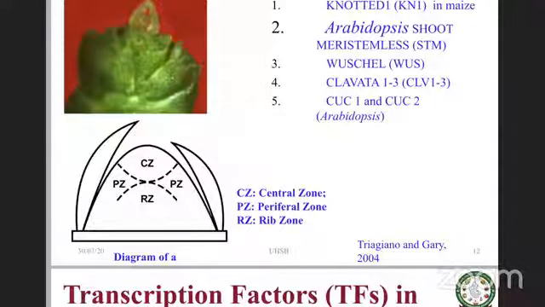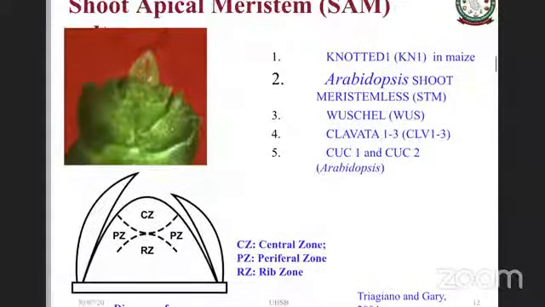And then the rib zone, central zone, and peripheral zone. Actually, we have layers here. There are 3 layers, L1, L2, L3. These transcription factors and their members regulate the formation of the peripheral zone, central zone, and rib zone. And since these are transcription factors, they have their own sets of genes that are upregulated or governed when the expression of these transcription factors happens.